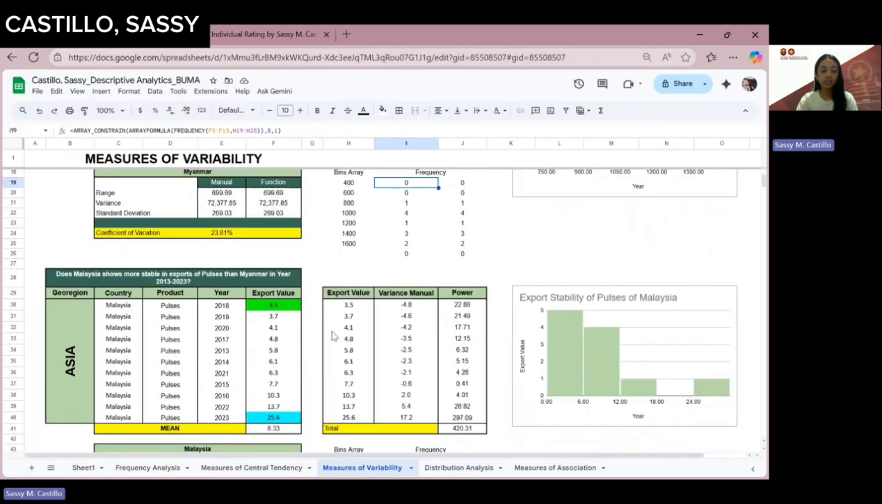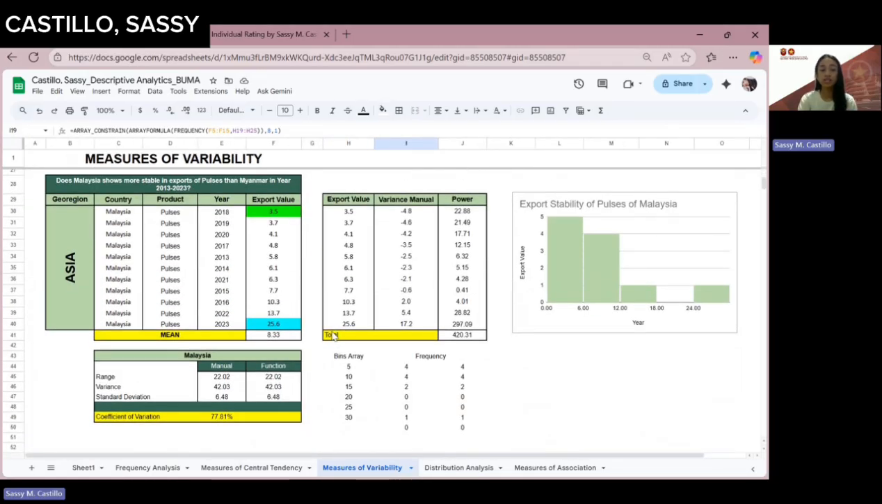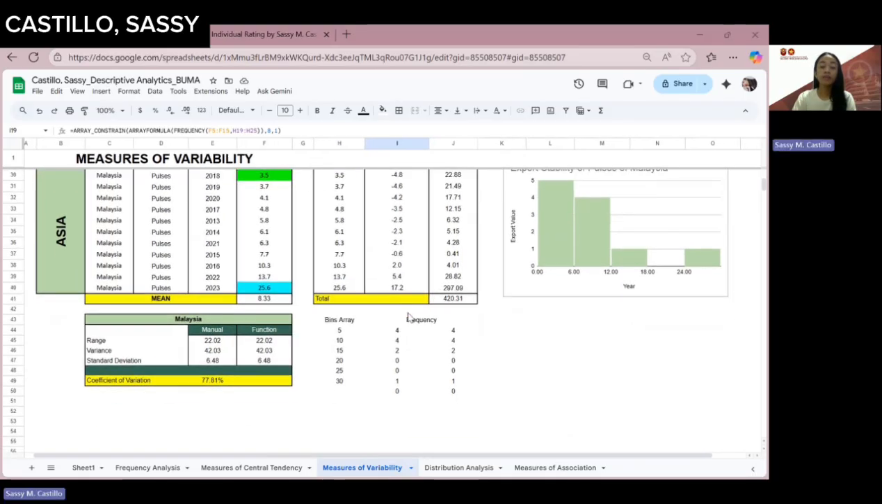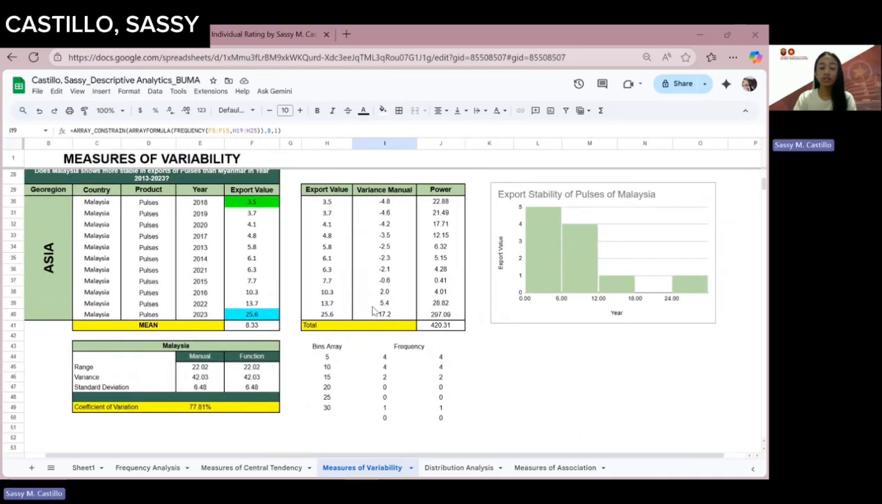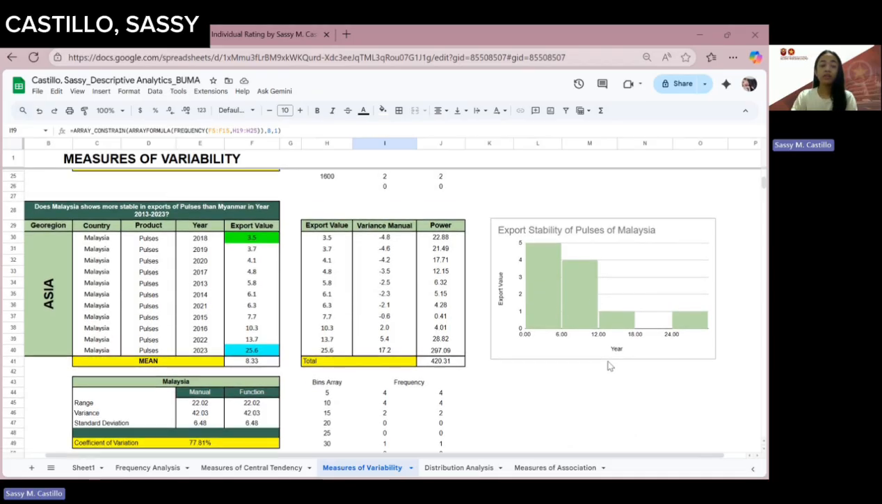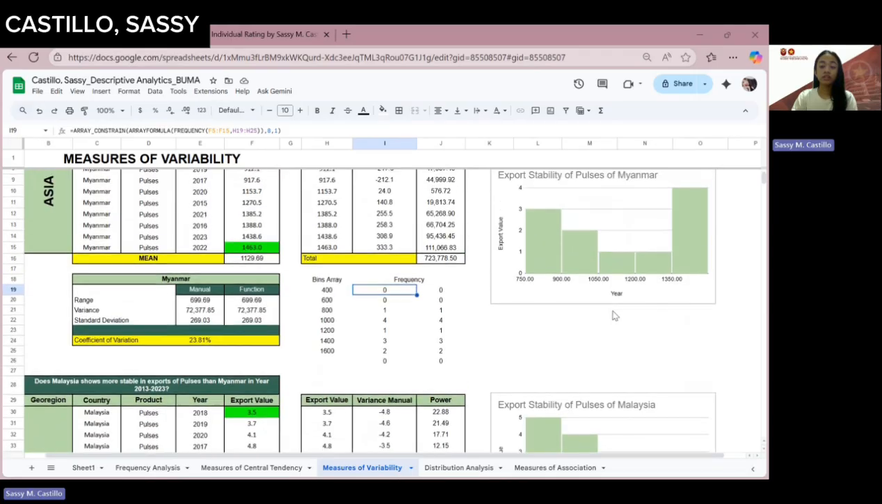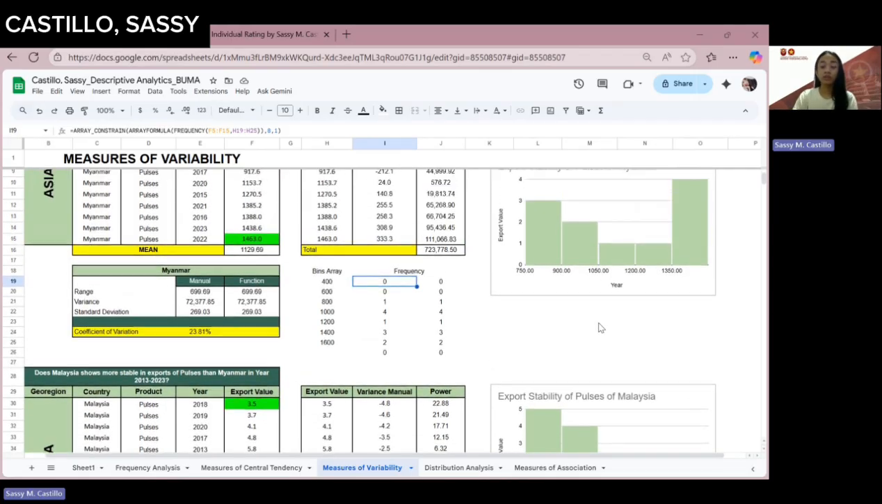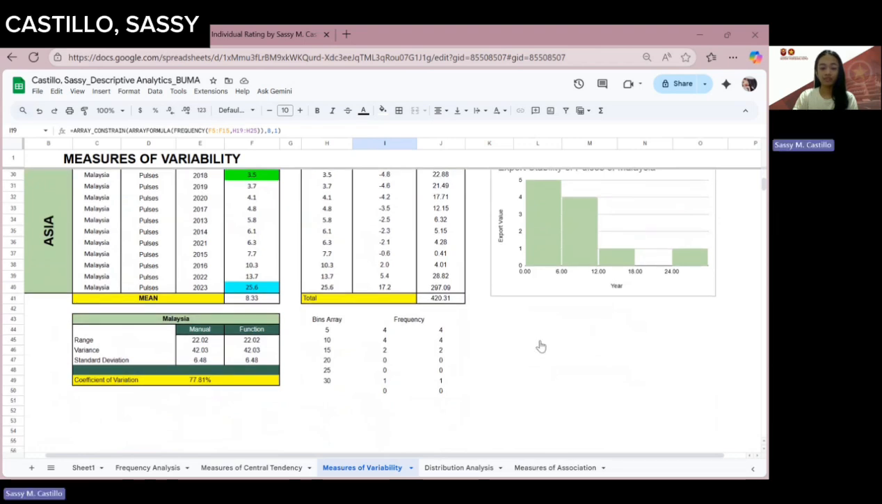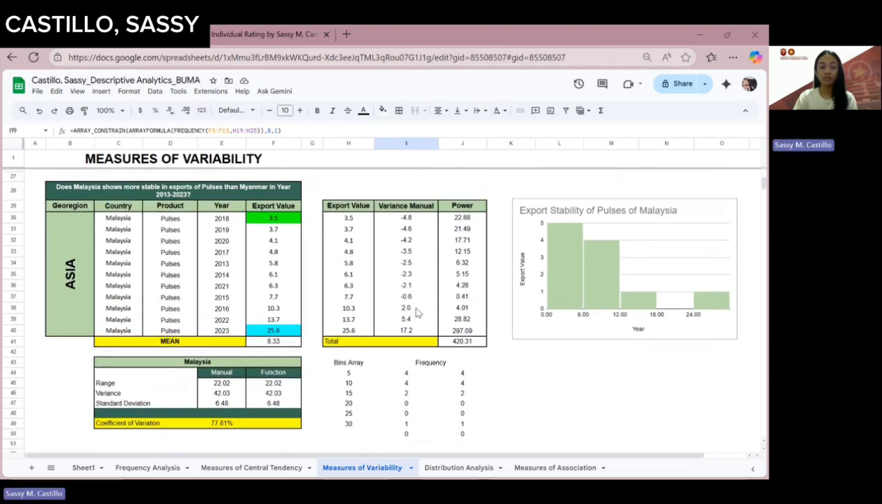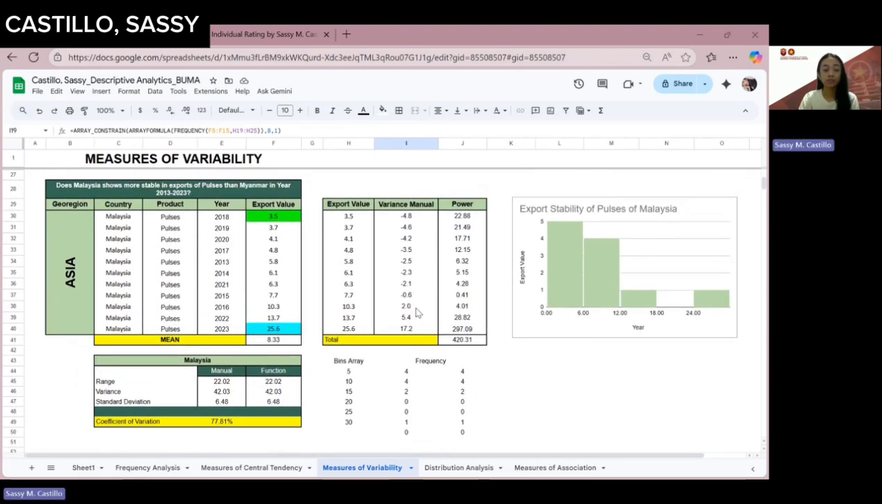So the question is, does Malaysia show more stable export of pulses than Myanmar in 2013 to 2023? By my histogram, and by our expert value, I could tell that Myanmar has more stability than Malaysia because the histogram shows a more consistent increase of export value for Myanmar than Malaysia. So that's how we use the measures of variability in comparing the two countries' exports.